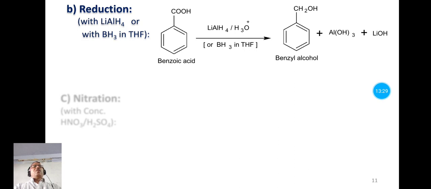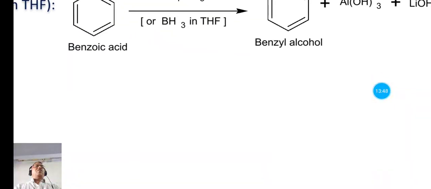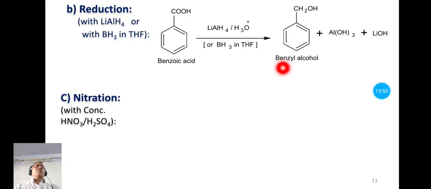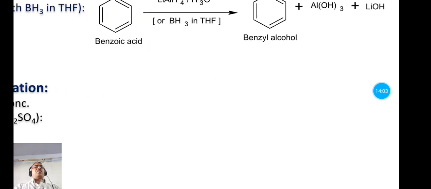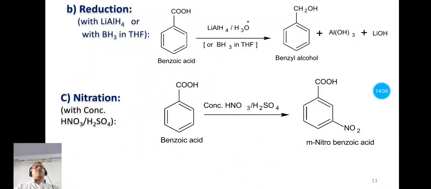So here, when benzoic acid is treated with lithium aluminum hydride in acidic medium, then it gives benzyl alcohol. Side products are aluminum hydroxide and lithium hydroxide. The same benzyl alcohol is obtained when this reducing agent, boron trihydride in tetrahydrofuran, is used. Now the next chemical property is the nitration.